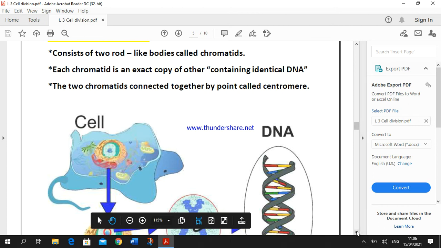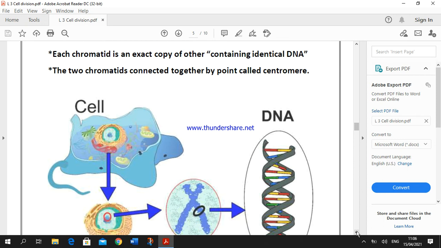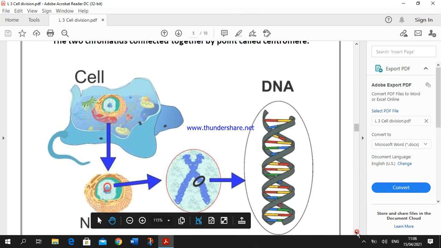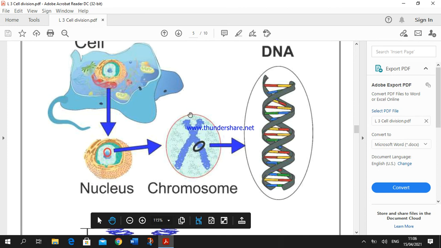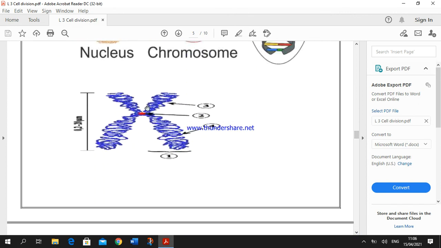Within the nucleus there is chromatin. This chromatin is formed of chromosomes, and this is known as a chromosome. The chromosomes are formed from DNA.